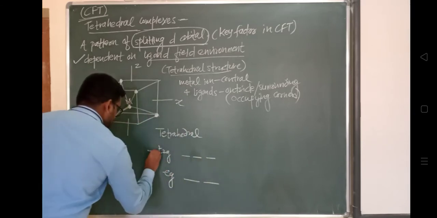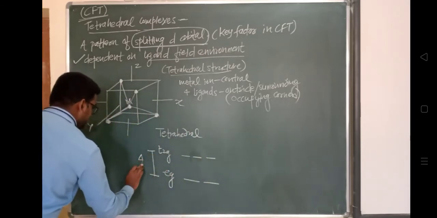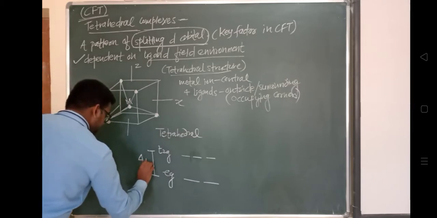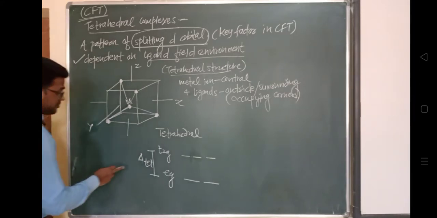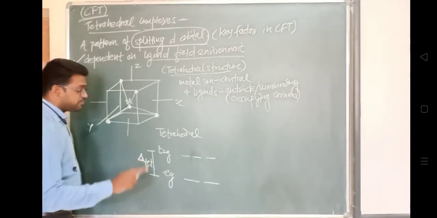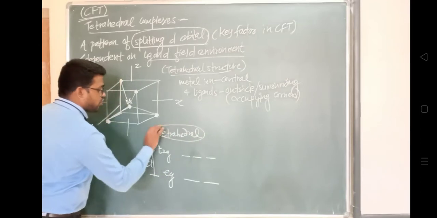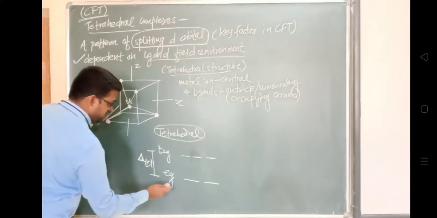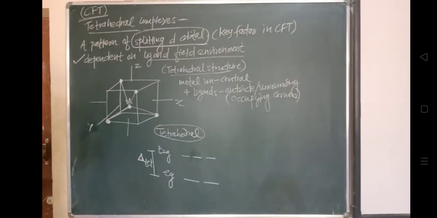This is the difference, delta tet, the crystal field splitting parameter, as we have seen. Delta is the crystal field splitting parameter in the case of the tetrahedral complex. Consider this is Eg, which has a lower energy level, and T2g has a higher energy level in the case of tetrahedral.